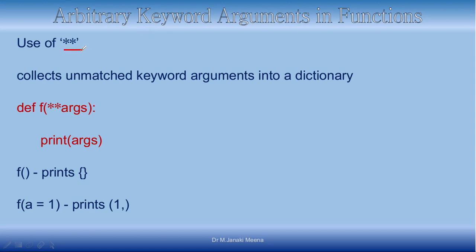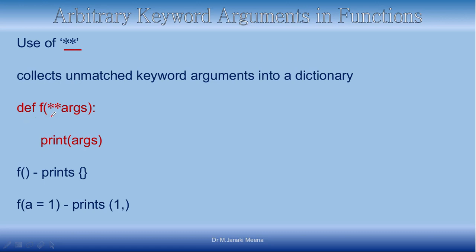If we use 1 star, it means arbitrary positional arguments, which will be put inside a tuple and passed. But when I put a double star, it understands that there will be an arbitrary number of keyword arguments, and those keyword arguments will be collected in a dictionary and then passed. That is how it is done in Python.